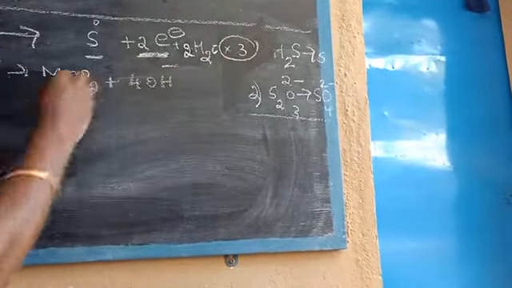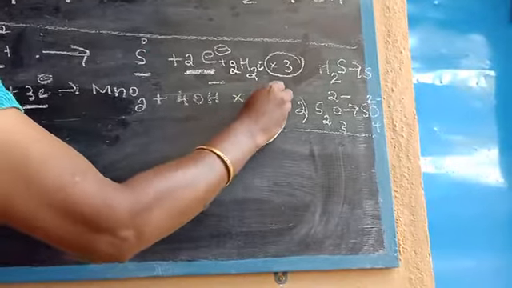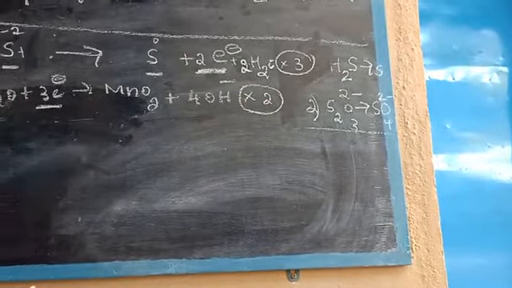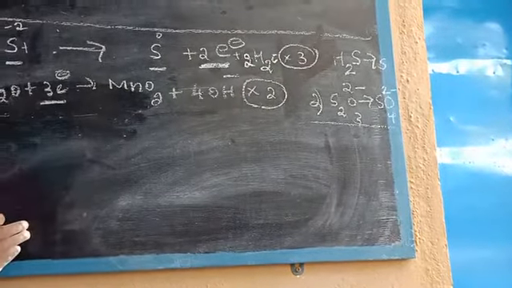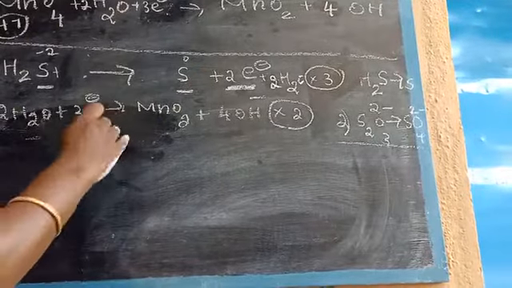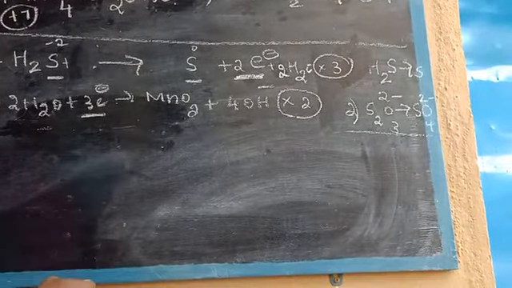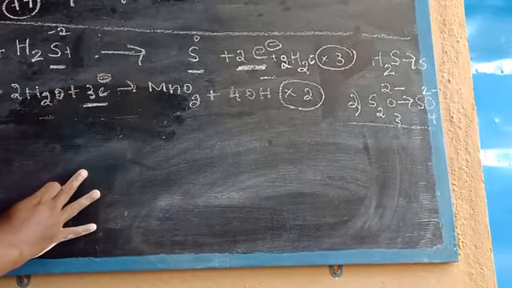Okay. So for this reaction, it is multiplied with the 2. Why are we multiplying? See here, 3 2s are 6. Here, 3 2s are 6. It is balanced. For this purpose only we multiply, and next find out the net reaction. Okay children, and another thing, this reaction is a redox reaction.